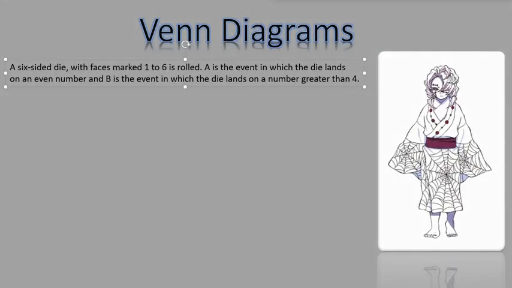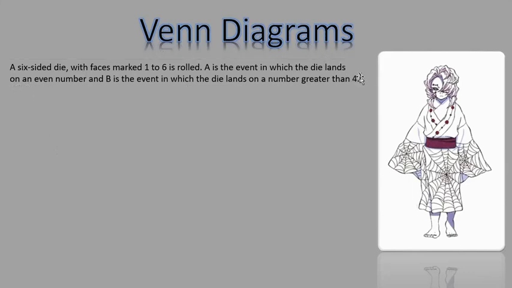So here's a situation of Venn diagrams. Now this one is going to take a toll on this video, but I'm going to try to explain this as best as I can. I have this example that I used at the beginning of this video, on the very second slide. A six-sided die with faces marked 1 up until 6 is rolled. A is the event in which the die lands on an even number. B is the event in which the die lands on a number greater than 4. And then the question is to draw a Venn diagram.